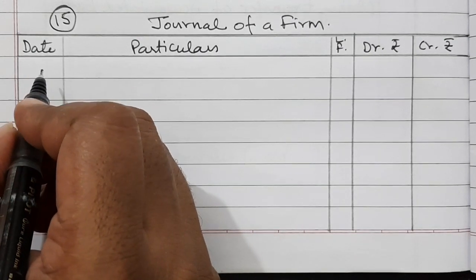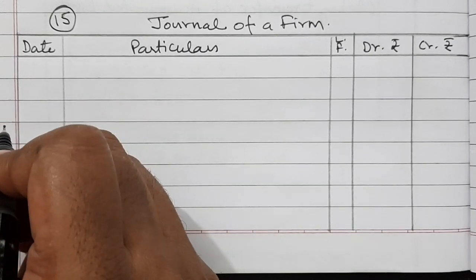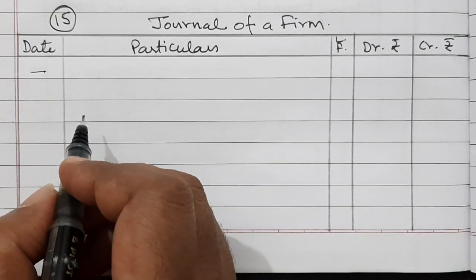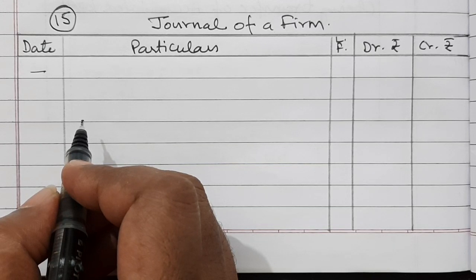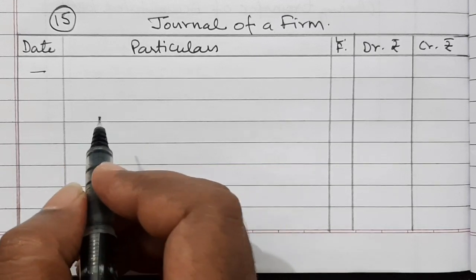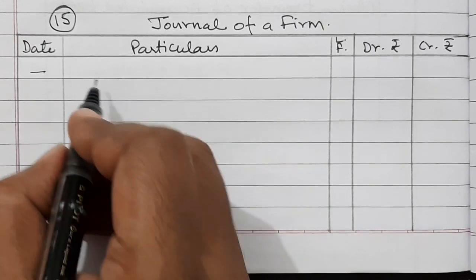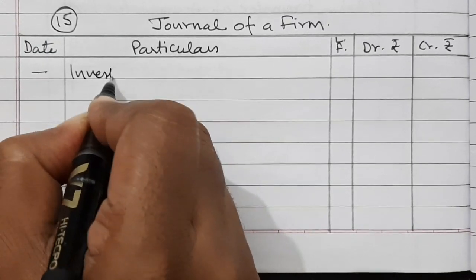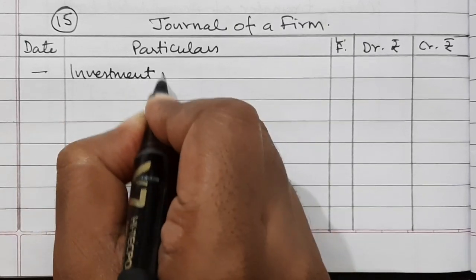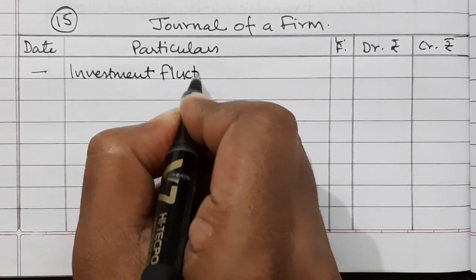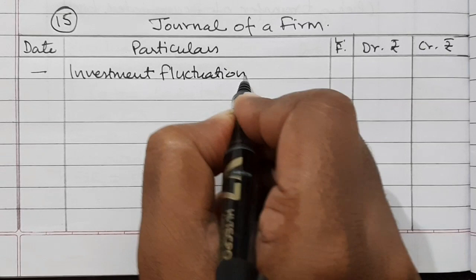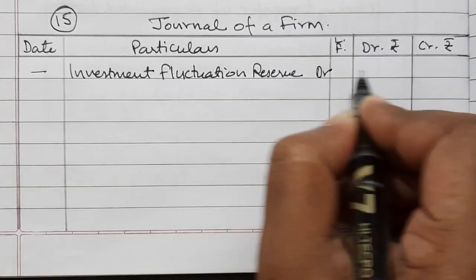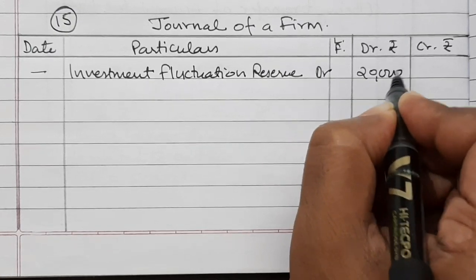So solution, and the date is not mentioned in the question, so date is not there, and there is an investment fluctuation reserve of 20,000. All the reserves are credit balances, and therefore they will be debited and closed. So investment fluctuation reserve account debited rupees 20,000.